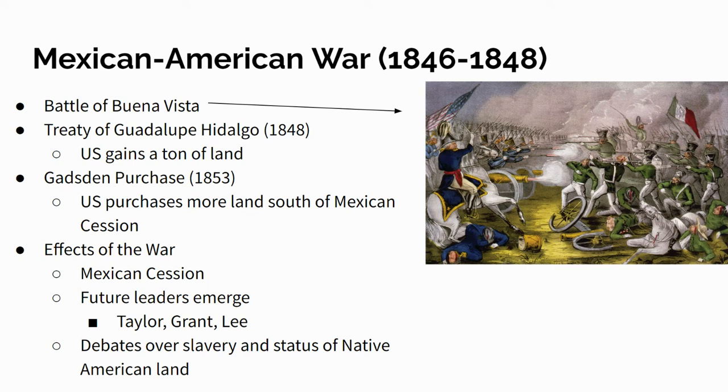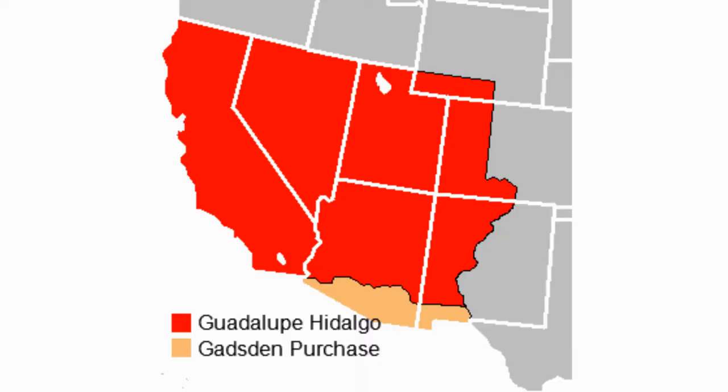And also, again, a lot of this land that America got, as we always talk about new land, there's Native Americans there. What are we doing with Native Americans that are living on this land? Okay, so that's the Mexican-American War for you.